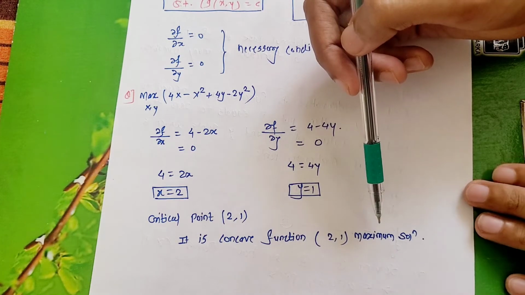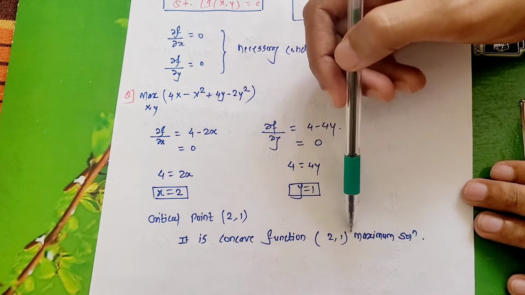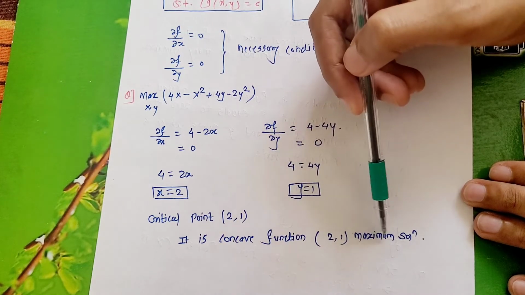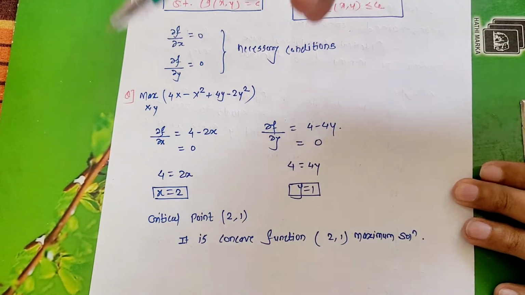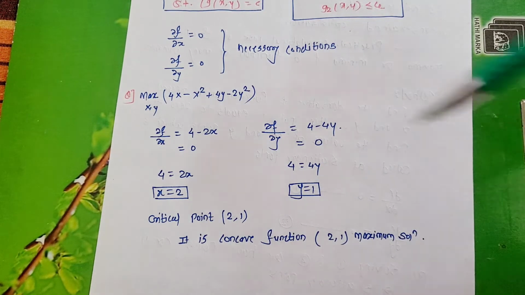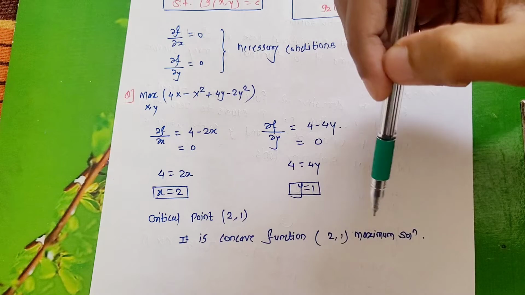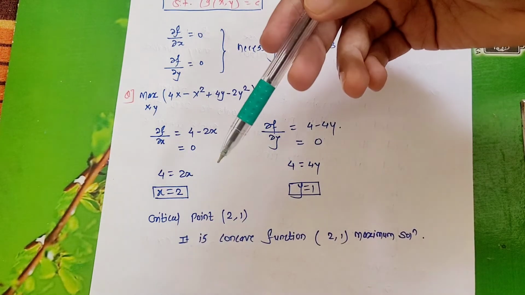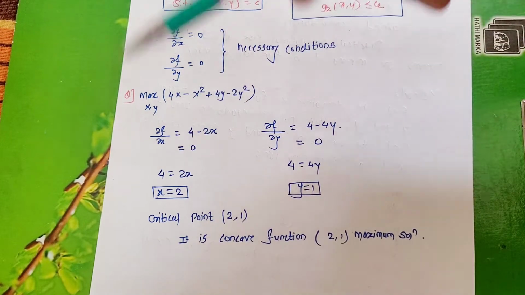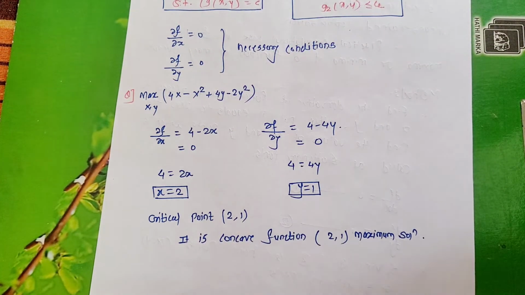Now how will we decide that at this critical point the function is maximized? Because once you get a concave function, then definitely it is a maximum. So always they ask you to find either stationary points or critical points. Don't worry about concavity or maximization and minimization. We'll see further in terms of one numerical. Look here, they always ask you to find either stationary points or critical points.